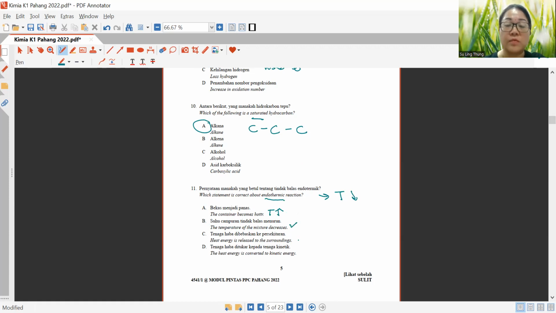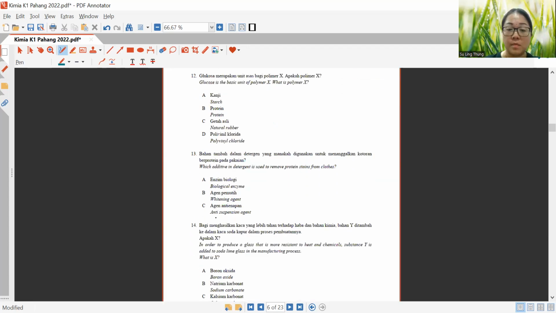Heat energy is released to the surrounding. Resulting from heat energy being released to the surrounding, that's when your temperature starts to increase. So this is an exothermic reaction. And lastly, the heat energy is converted to kinetic energy. This is usually exothermic, which is why it's heated up. So the answer is B. The temperature of the mixture decreases.